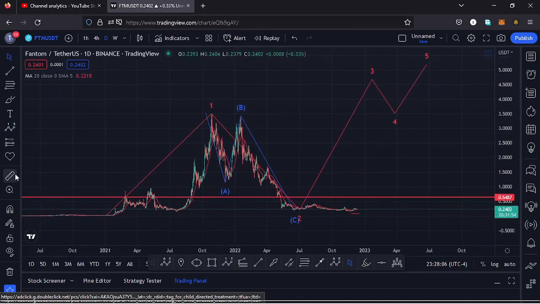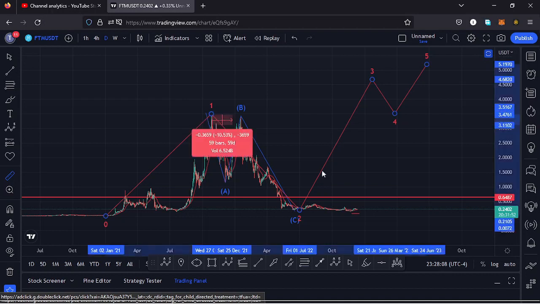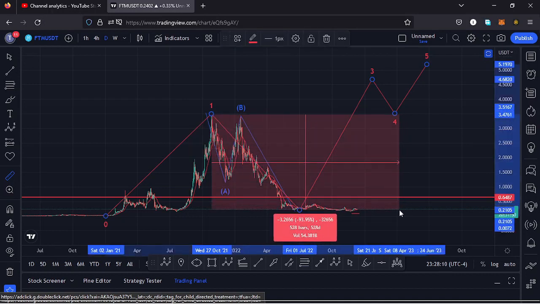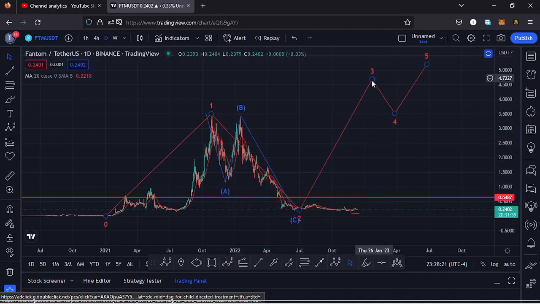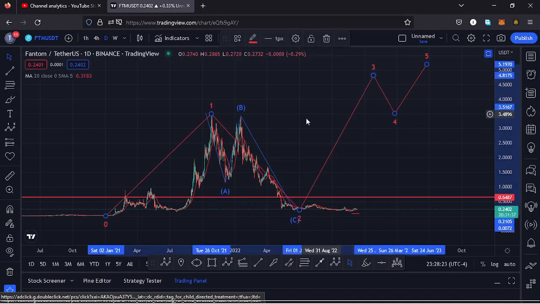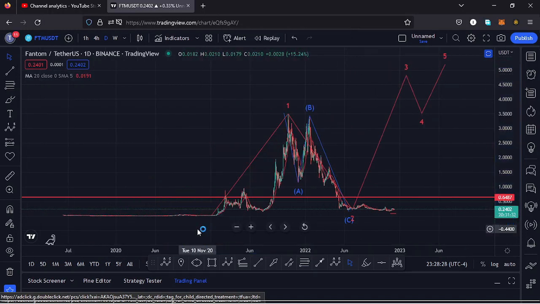Measuring from the all-time high, you can see Fantom is down more than 93%, and that means there are chances that we might have seen the low for that higher Elliott wave count 2, and there are also chances that we have seen the bear market low. Very soon I'm expecting a very nice bounce to the upper side in the formation of this wave 3, and that movement will be taking us to an all-time high.